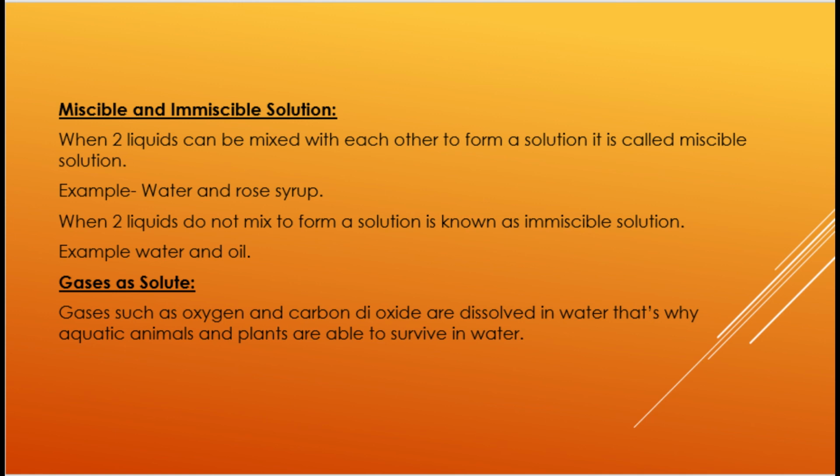So how do they breathe? They take the oxygen and carbon dioxide which is dissolved in water. So gases like oxygen and carbon dioxide are dissolved in water so that the plants and animals can survive in water.